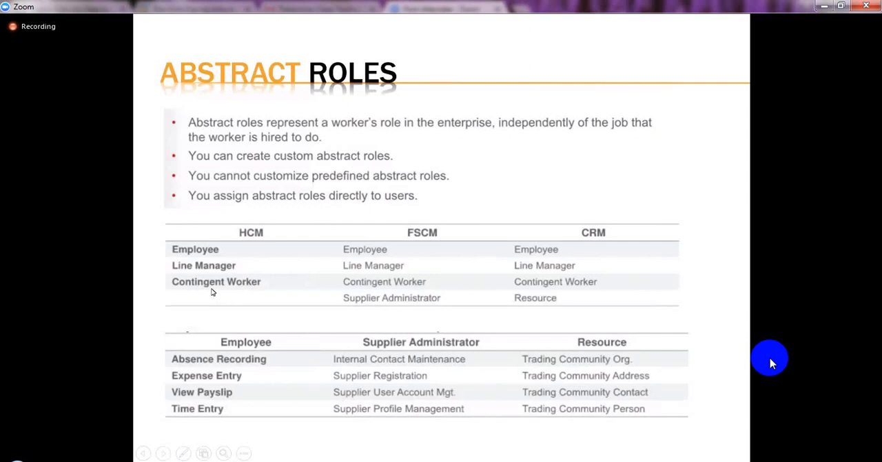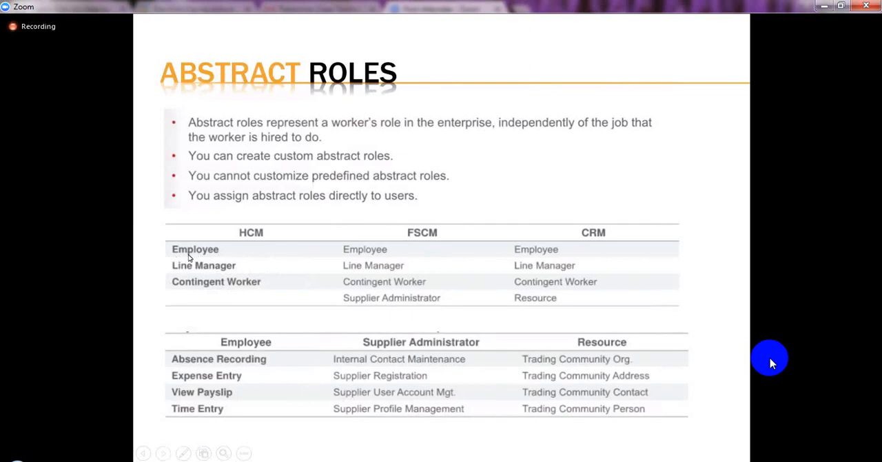contingent worker, nothing but a contractor. So what I mean is every employee role, or line manager role, or contractor role, all of them have the same functional access and the same level of data access. Same level of data access means an employee can access his or her own data, a contractor can access his or her own data, a line manager can access the employees below them. So that data access is the same. These kinds of roles are called abstract roles.